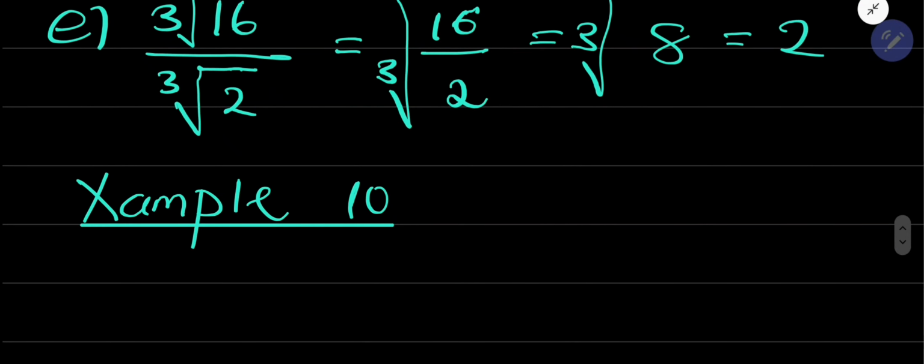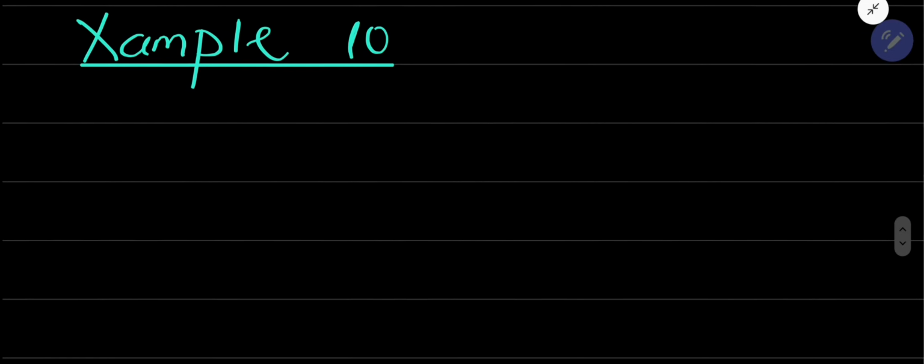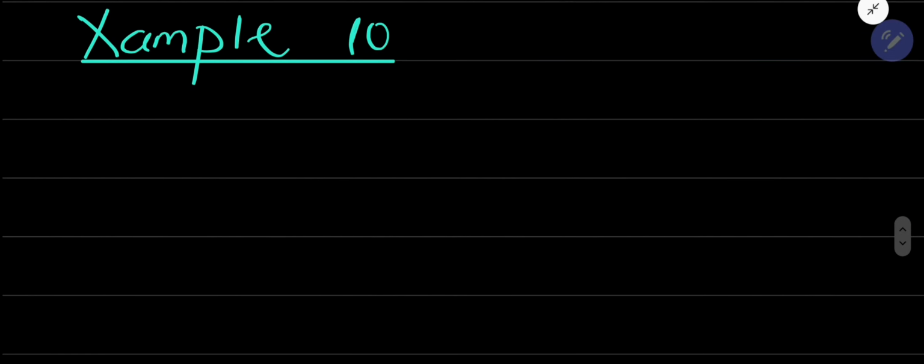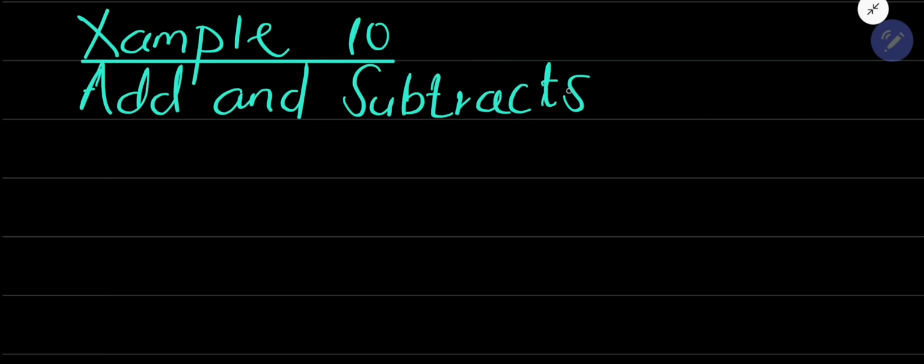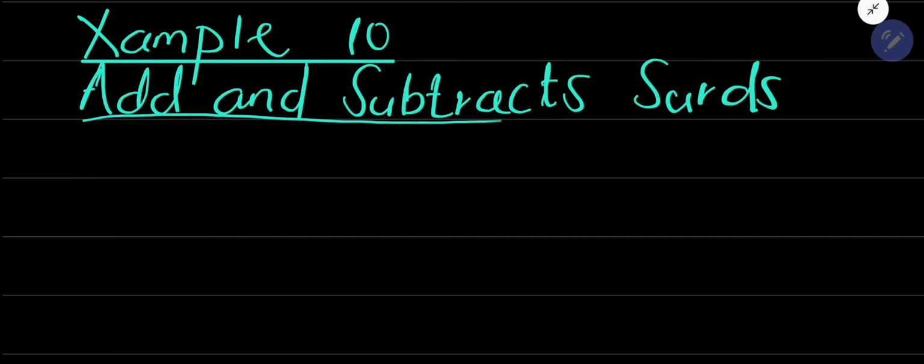What we did so far was about multiplication and division of the sets. But now what we are going to do is add and subtract sets. That's what we are going to do at the moment.